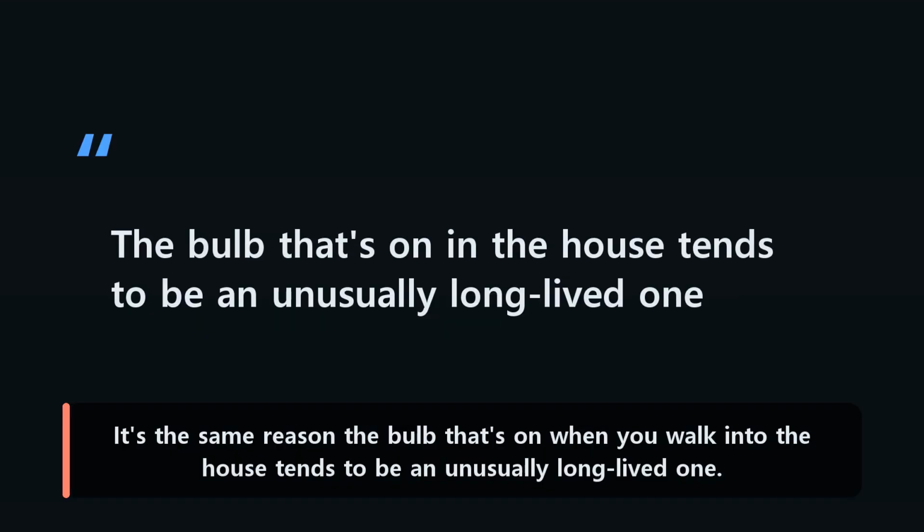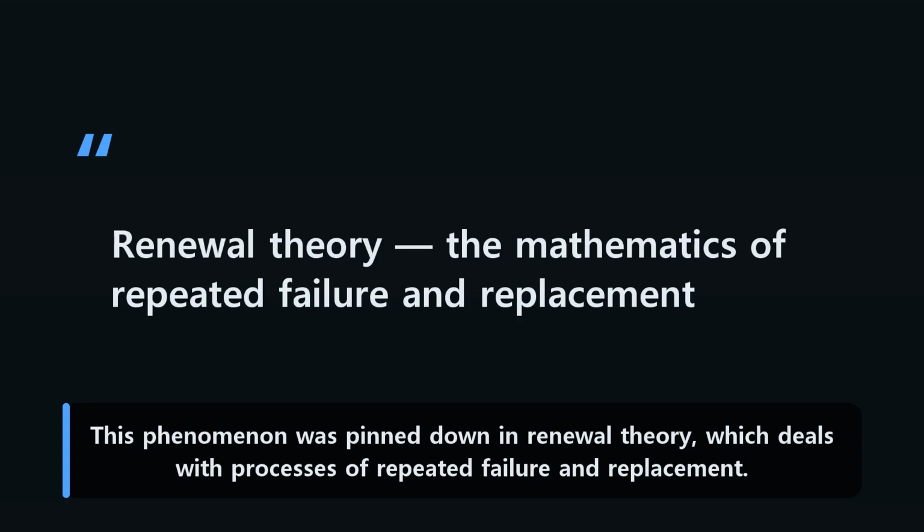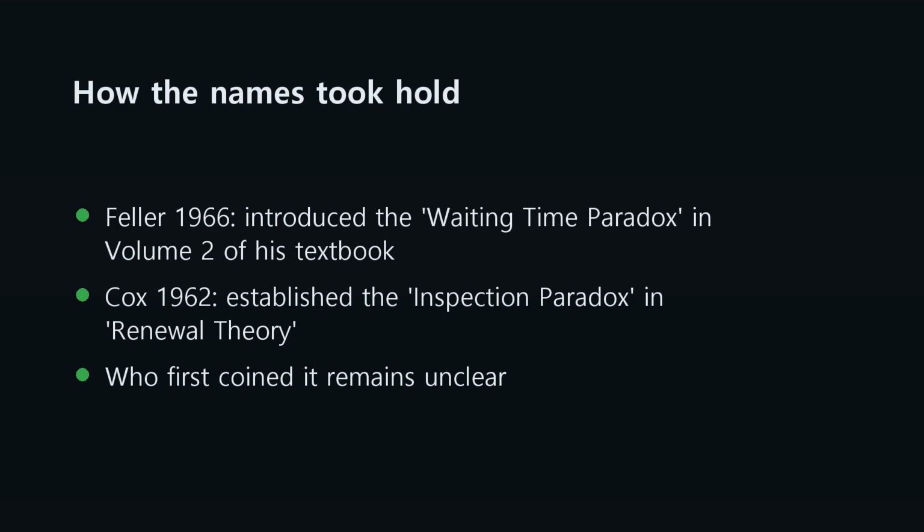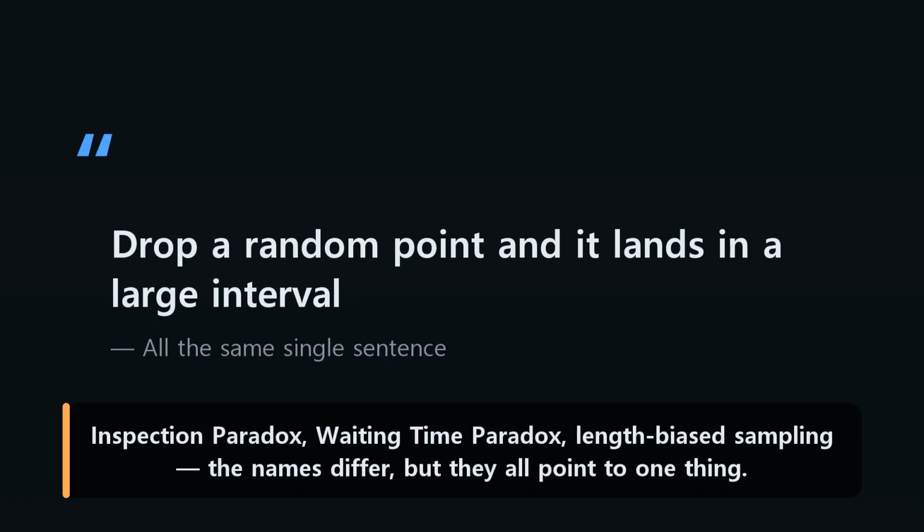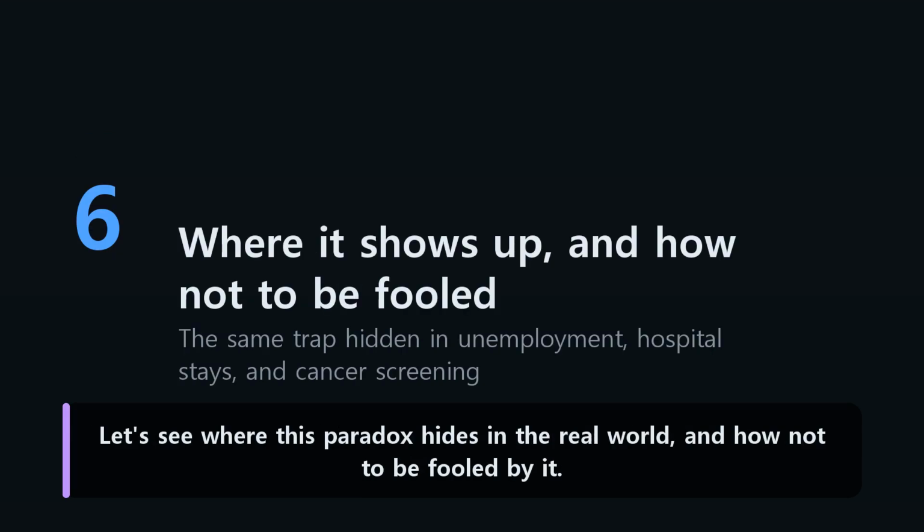It's the same reason the bulb that's on when you walk into the house tends to be an unusually long-lived one. This phenomenon was pinned down in renewal theory, which deals with processes of repeated failure and replacement. The nickname waiting time paradox was cemented by Feller in 1966, and inspection paradox by Cox in 1962. Inspection paradox, waiting time paradox, length bias sampling, the names differ, but they all point to one thing. Let's see where this paradox hides in the real world, and how not to be fooled by it.